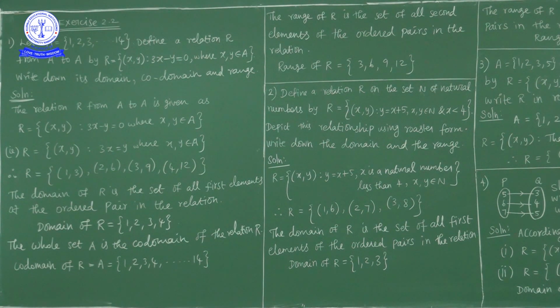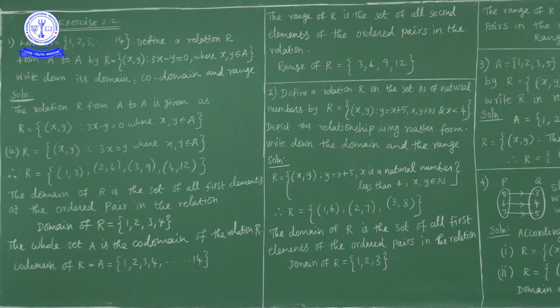When the difference between two numbers is an odd number, one number is odd and one number is even, because the difference between odd and even is always odd. If you consider two even numbers, the difference between two even numbers is always an even number, or if you consider both odd numbers, the difference between both odd numbers is also an even number. So to write this relation, what is the relation? The difference between x and y is odd. So what you have to do is take an odd number in set A and an even number in set B, or else an even number in set A and an odd number in set B.